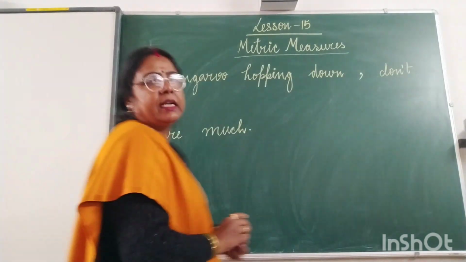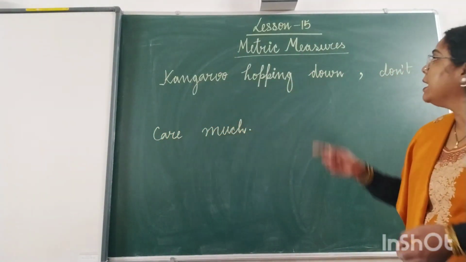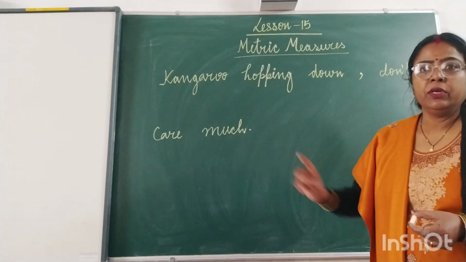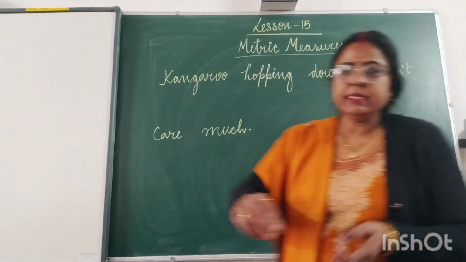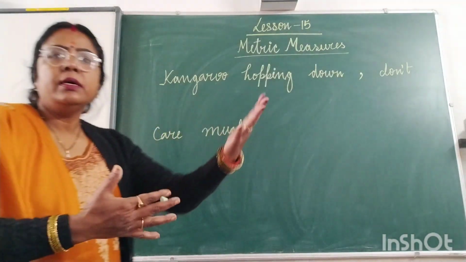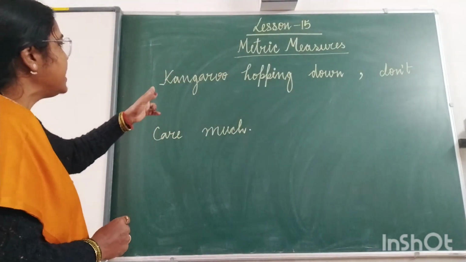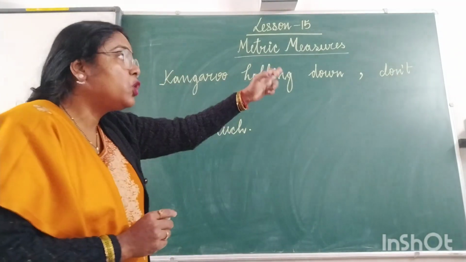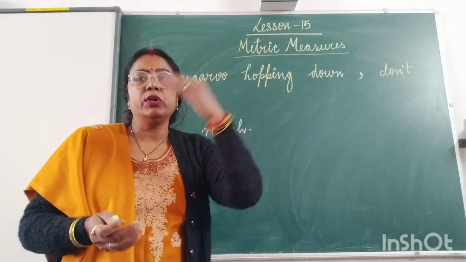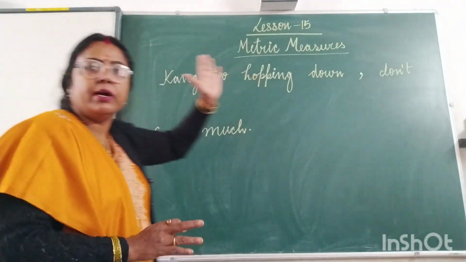We are going to start the metric measurement of class 5 with the acronym: Kangaroo Hopping Down, comma, Don't Care Much. What does this acronym mean? The acronym is a short form that tells you how to learn the units from higher to lower and from lower to higher. If you learn this acronym, you will never forget how many decameters are in 1 kilometer, or how many decimeters are in 1 meter.